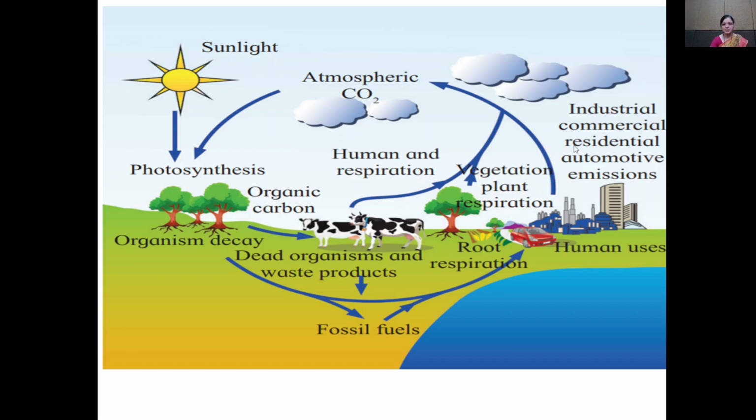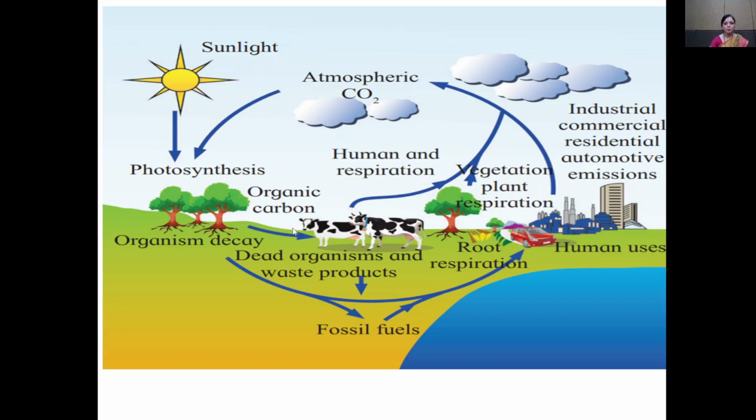Industrial commercialization, automobile use, burning of fossil fuels, and the process of decomposition also release carbon dioxide into the atmosphere, and from the atmosphere green plants utilize CO2 by the process of photosynthesis and formation of food.